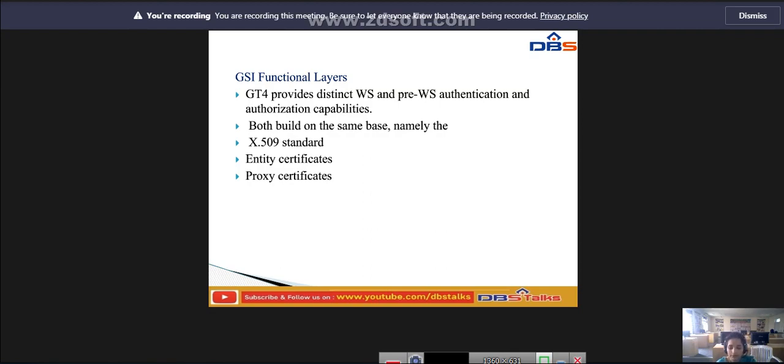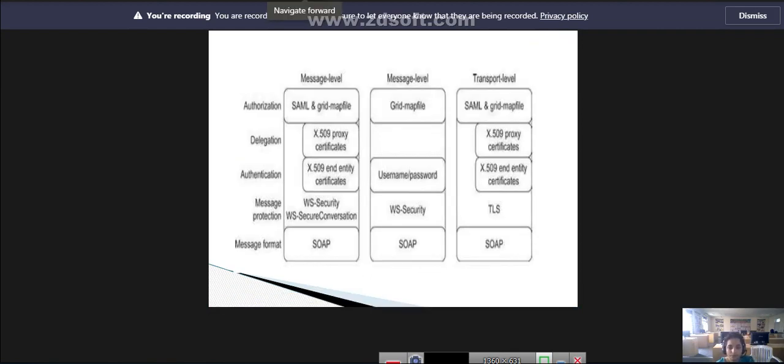So here we have the diagram. Here we have the message level and the transport level. The remaining items are authorization, delegation, authentication, message protection and message format. These are the different services that occur here.